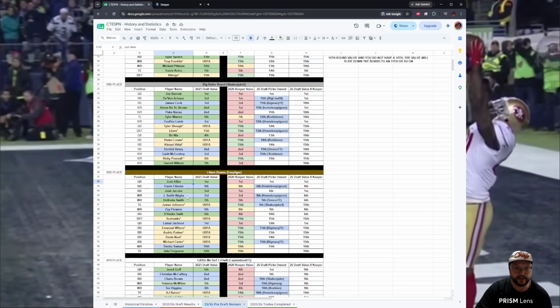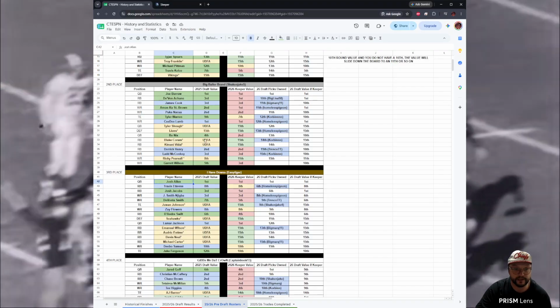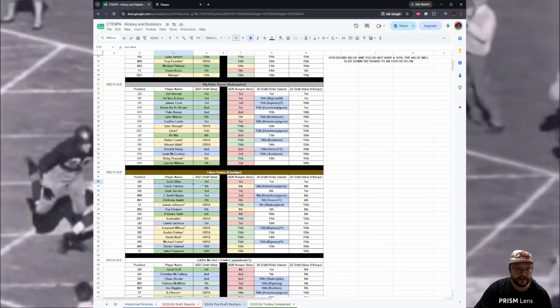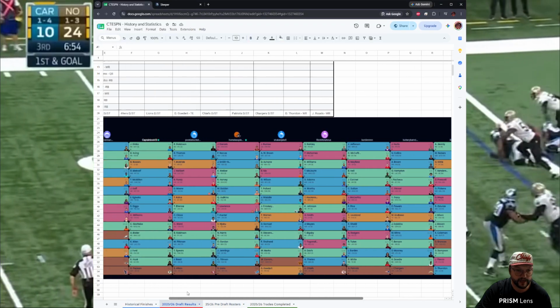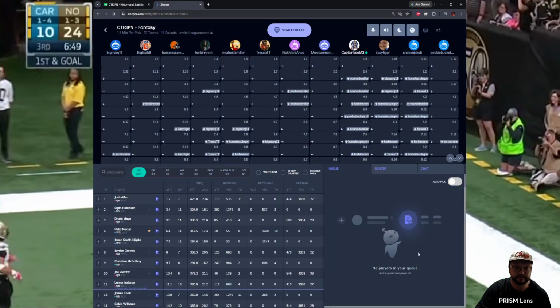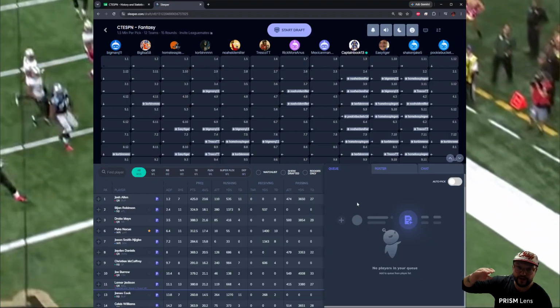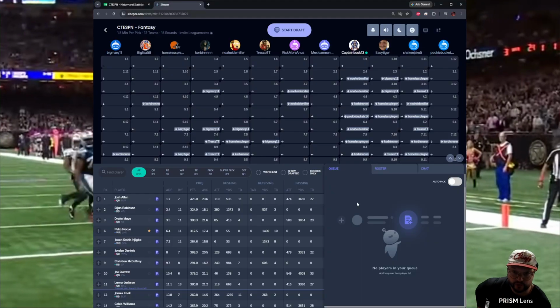So with that being said, we're going to take a look at Easy Tiger. Easy Tiger has a couple really good options when it comes to keepers. So we're going to say he's going to keep Josh Allen. Josh Allen was drafted in the first round. He was the 101 from that year's draft. And you guys may know that it's draft round minus 2 if you keep a player throughout the season and you don't drop them.